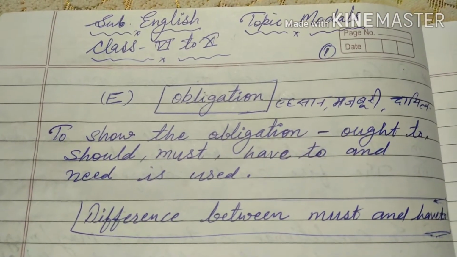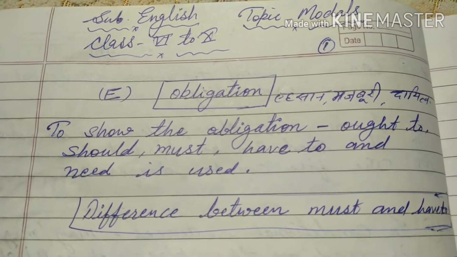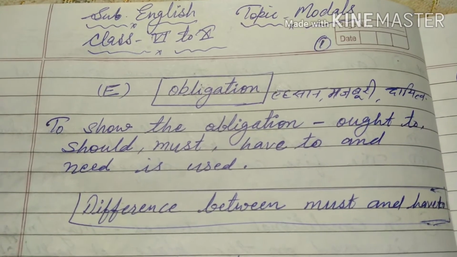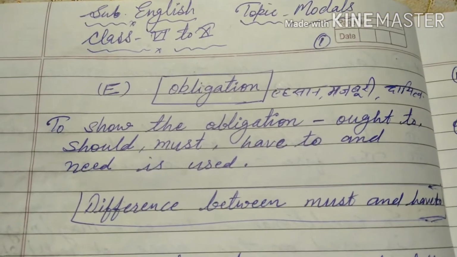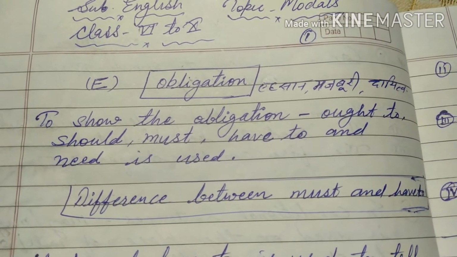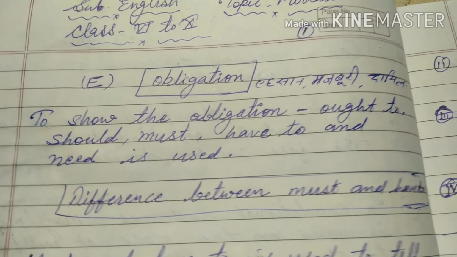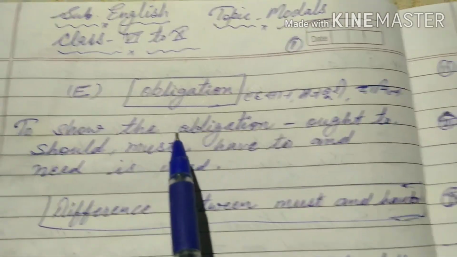Today we'll discuss modals, and in modals we'll discuss obligation. So, how are modals used to show obligation? Obligation means 'zaroorat', 'majburi' or 'hidayat'. So, how is it used?